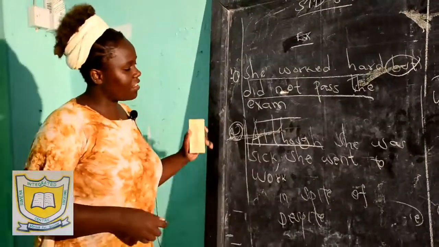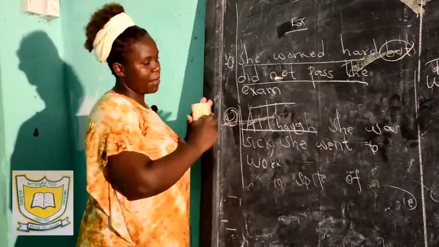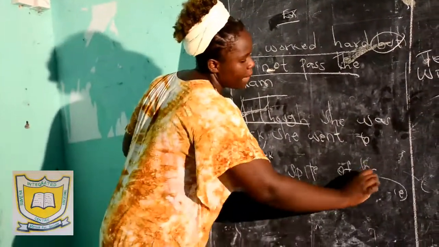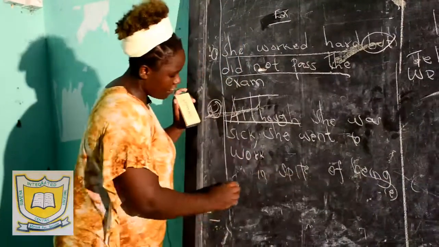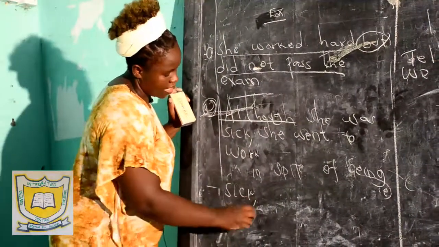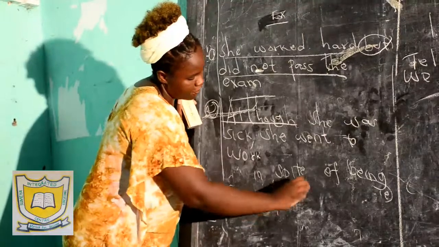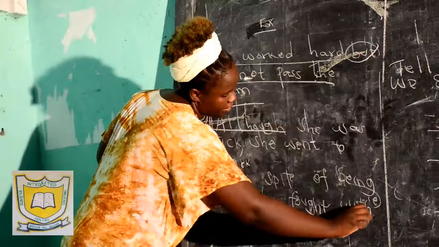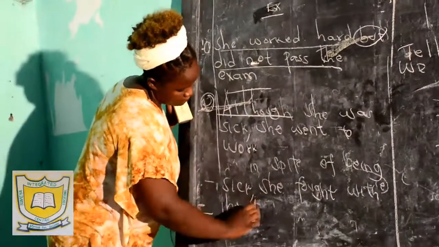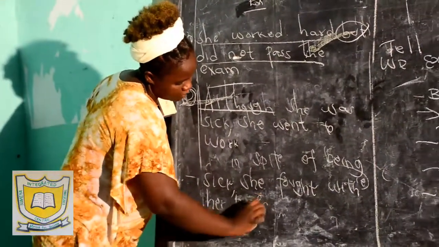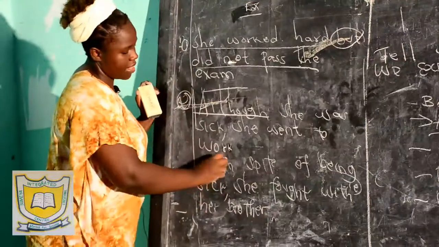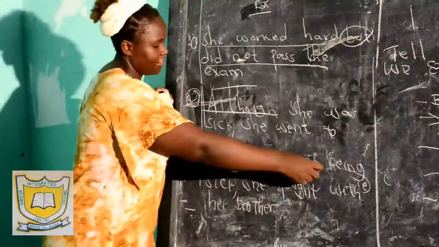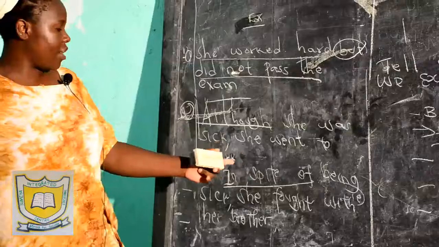Let's say my sentence is, "In spite of being sick, she fought with her brother." In spite of being sick, she fought with her brother. And then you have "in spite."